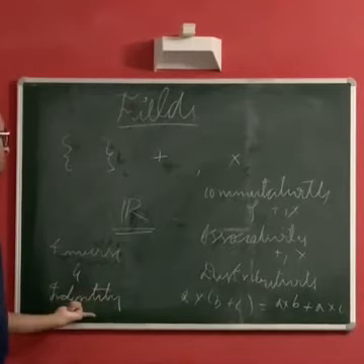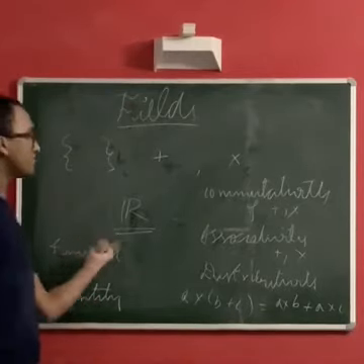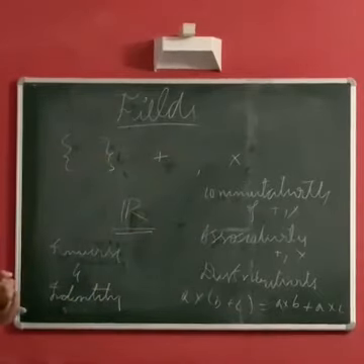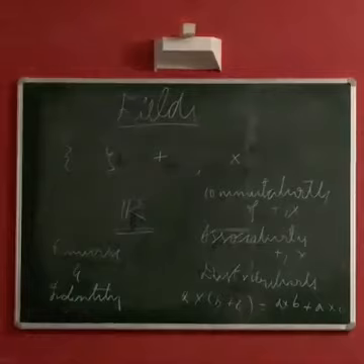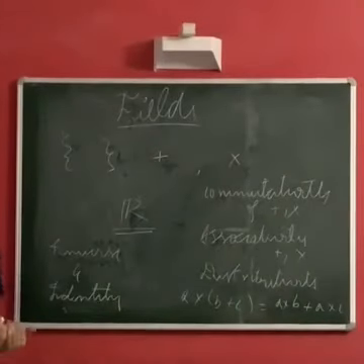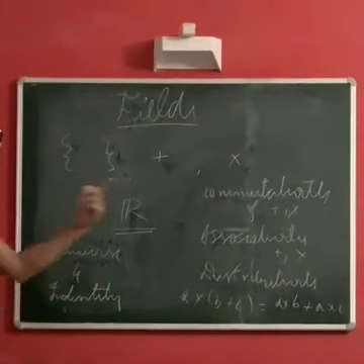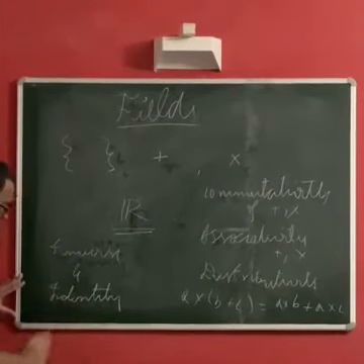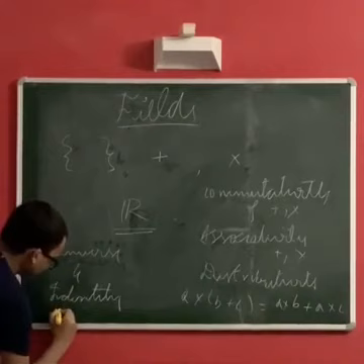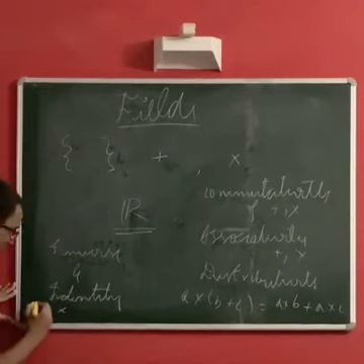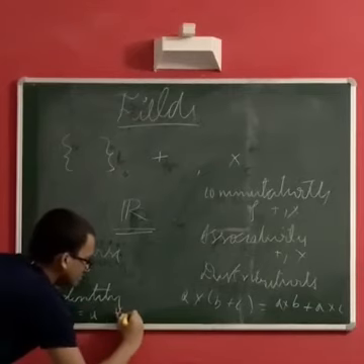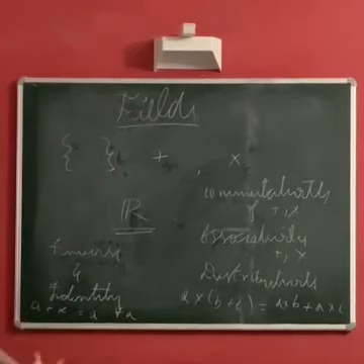That means every number should have an additive inverse and a multiplicative inverse, and the properties of addition and multiplication must have identities. So what does that mean? What does it mean to say that the property of addition and multiplication have identity? It means to say that there should exist some number x such that a plus x is equal to a for all a, and we indeed have such a number, that is x equal to 0.